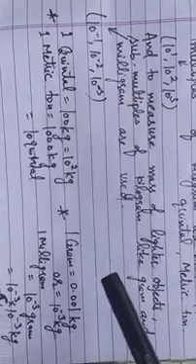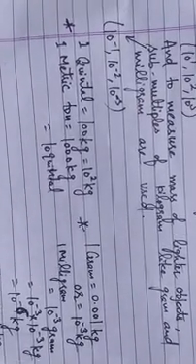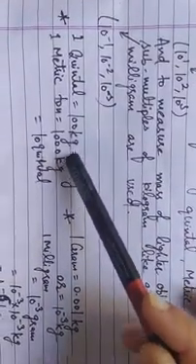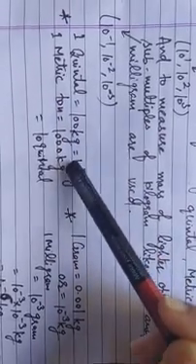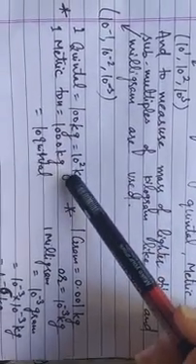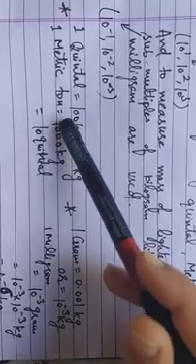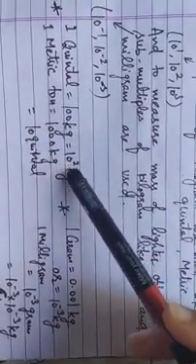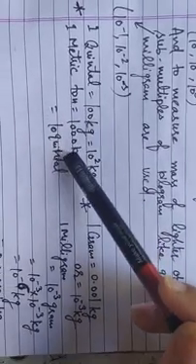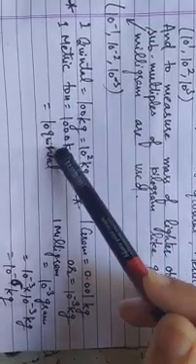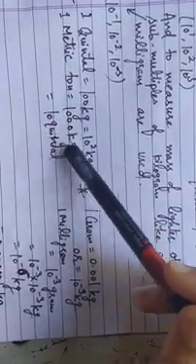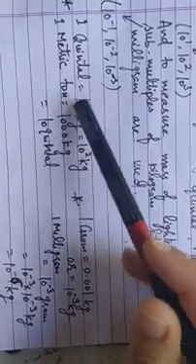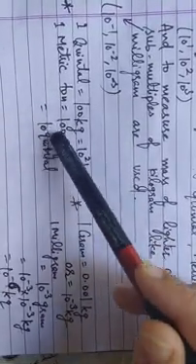So next is the relationship between multiples, submultiples, and the unit kilogram. If we take 100 kilogram of an object, then it will be equal to 1 quintal, or we can say that 1 quintal of an object is equal to 100 kg, or it is equal to 10 to the power 2 kg, because there are two zeros. And 1 metric ton is equal to 1000 kg. That means if we take 1000 kg of an object, then that will be equal to 1 metric ton. And we know that 100 kg is equal to 1 quintal, so 1 metric ton is equal to 10 quintal.